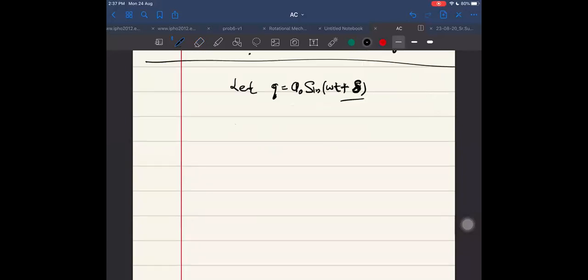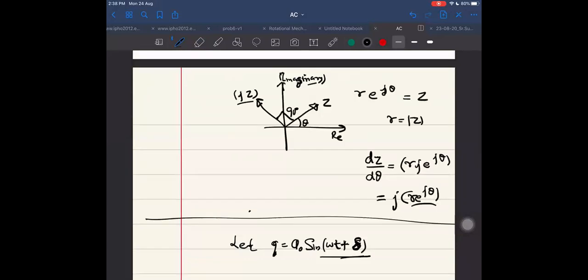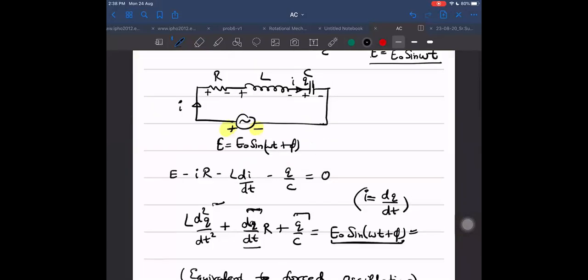So now I will write q by c. What will be q by c? Omega t plus delta. Let us take this direction for real part. Same omega, sir? Omega, same for both. How can it be different if I am getting this function by taking this plus the derivative of this? How can I get from sine 2 omega t, sum of sine 2 omega t, 3 omega t, and 4 omega t, etc., something which is sine omega t? It is also understood in this that if I want to obtain a sine omega t function in the right hand side, then in the left hand side also I should start with a sine omega t function only.